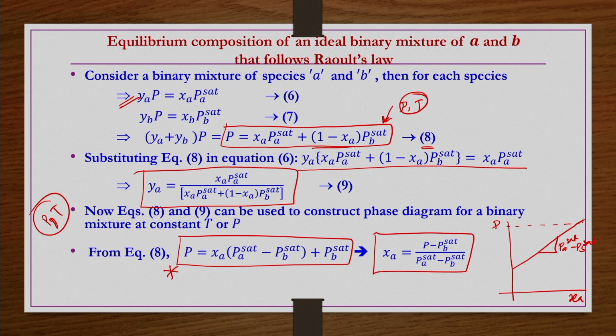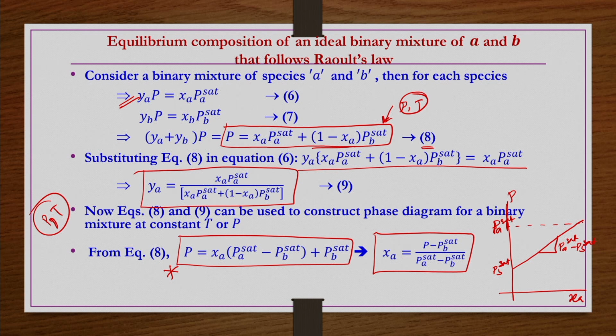And when x_a is equal to 1, whatever P is there is nothing but P_a sat, and when x_a is equal to 0, P is nothing but P_b sat, right. So this P versus x_a curve for an ideal liquid phase is going to be a linear straight line like this. That is what we have to understand, because when you are constructing a phase diagram, the P versus x_a curve is the one you have already drawn.